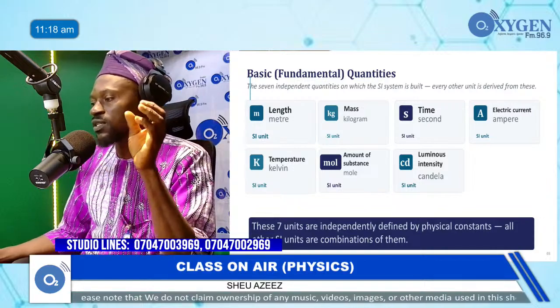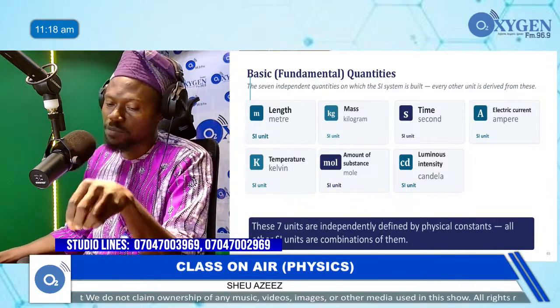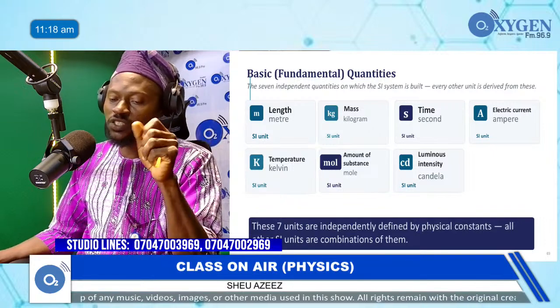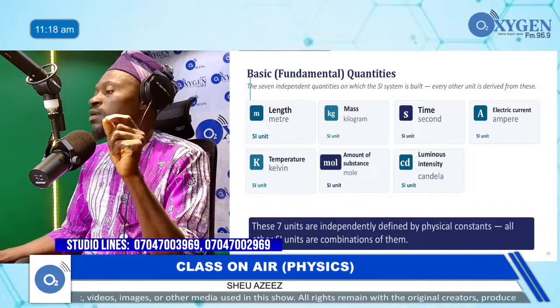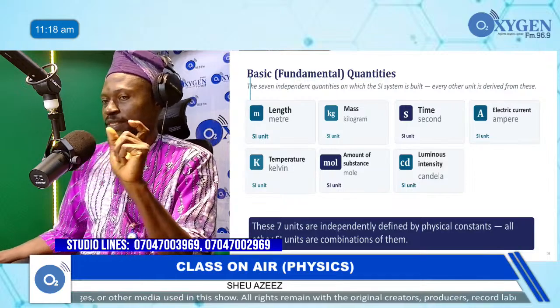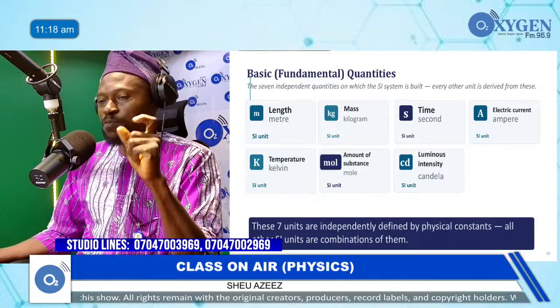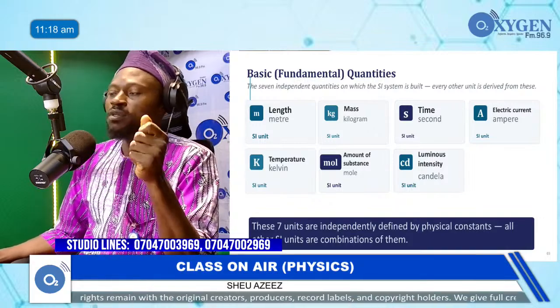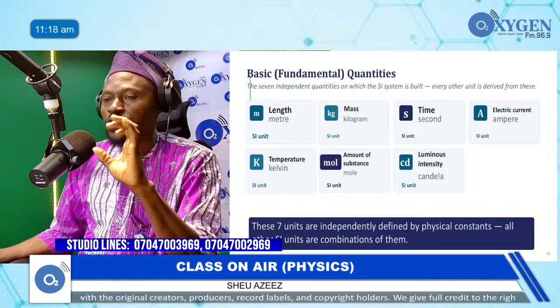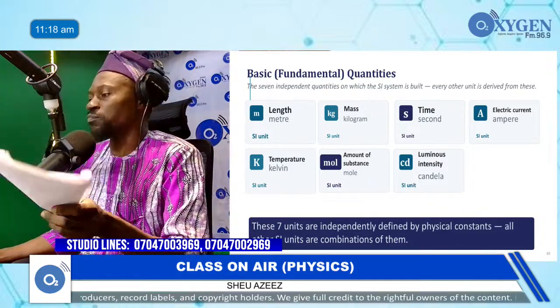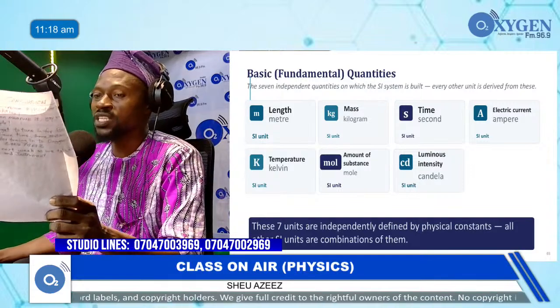So that's the definition for the fundamental quantities and basic quantities. In some texts, you can see basic as base. It's still the same thing. Some texts recognize it as primary. Sometimes they recognize it as foundation. So the words are nearest in meaning. They can be used interchangeably.